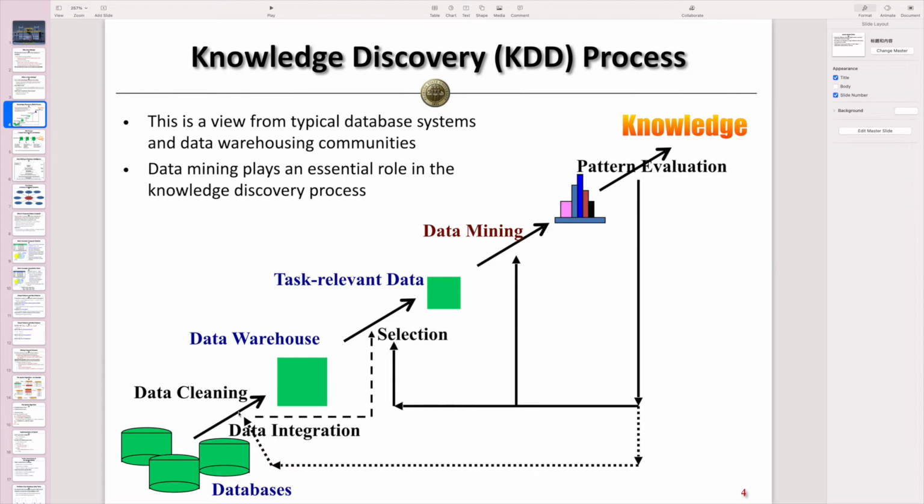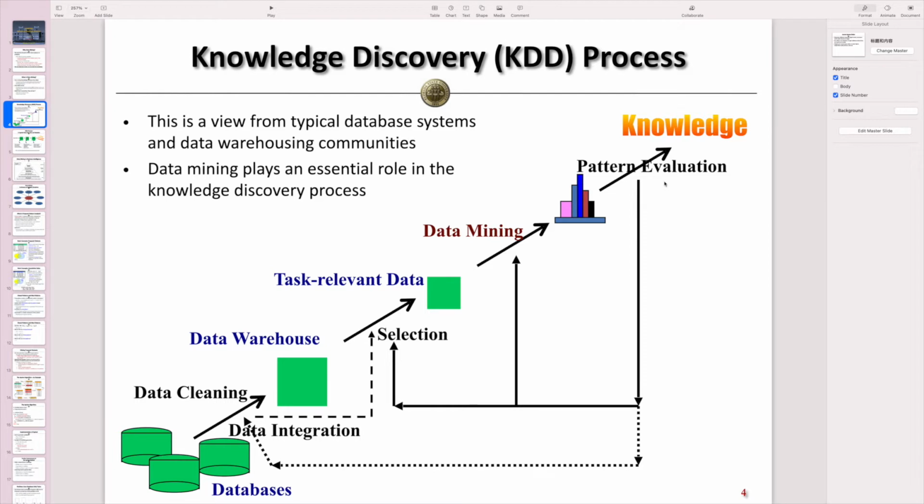And via some steps, we can store the data into a data warehouse. Based on the data in the data warehouse, we can do some selections, and the selection helps us extract task-relevant data. Based on this data related to the task, we can further do the data mining according to some algorithms, and we get some patterns. Some patterns can be useful, some not, so we do some evaluations of the patterns, which is called pattern evaluation.